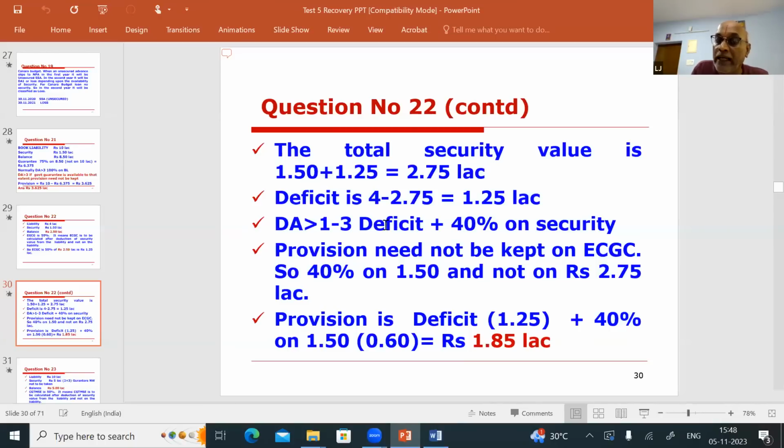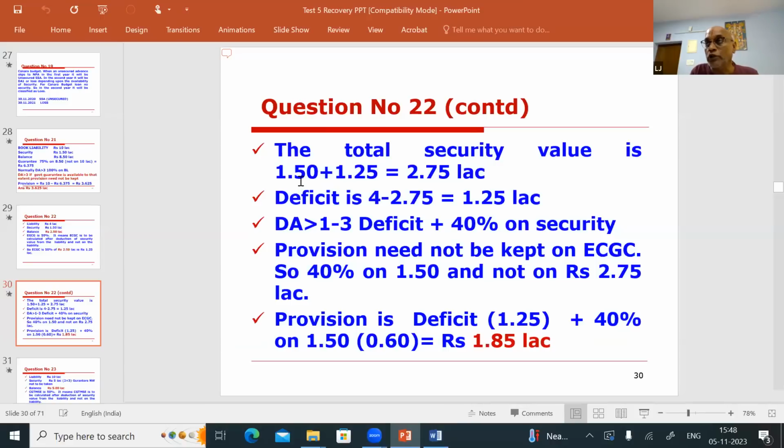See, DA more than 1, deficient plus 40% on the security. Friends, provision need not be kept on the ECGC portion. So to find out the provision, please don't take the entire security value and find 40% on the 2.75. You exclude the ECGC covered portion.